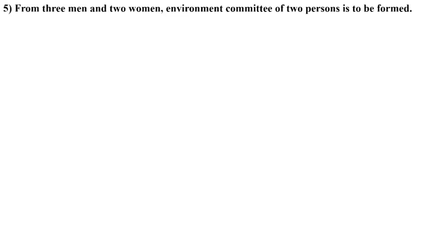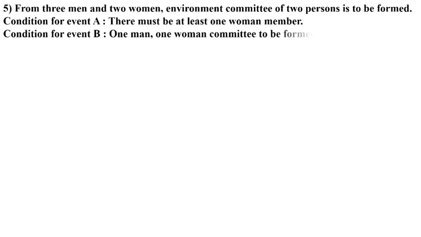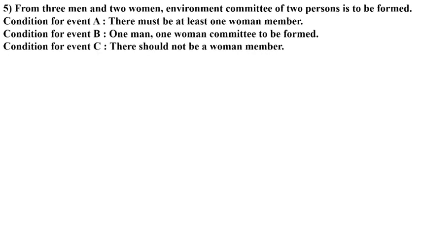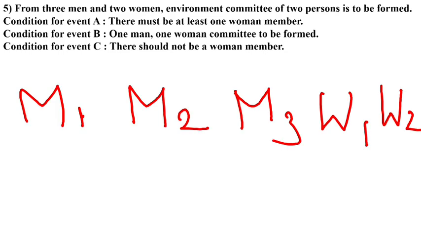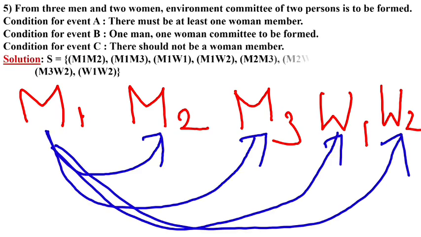Now fifth question. From 3 men and 2 women, a committee of 2 persons is to be formed. 3 conditions are given. So 3 men M1, M2, M3 are there. W1, W2 are there. We have to form the committee of 2. From M1 what committees can we form?